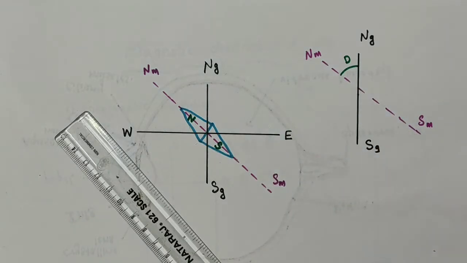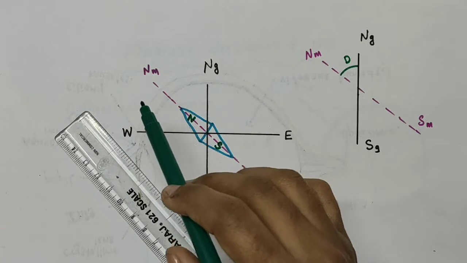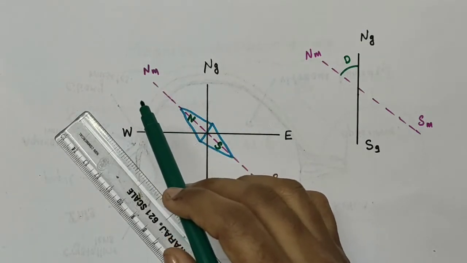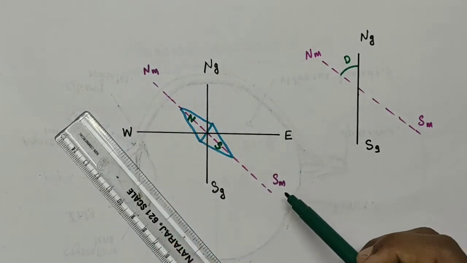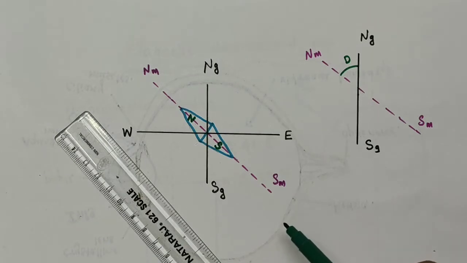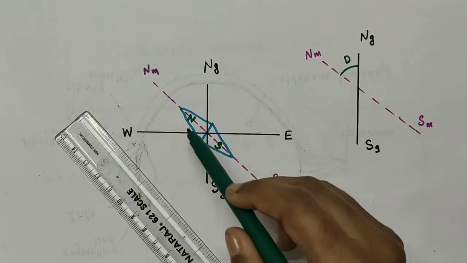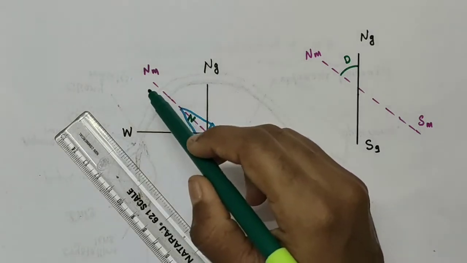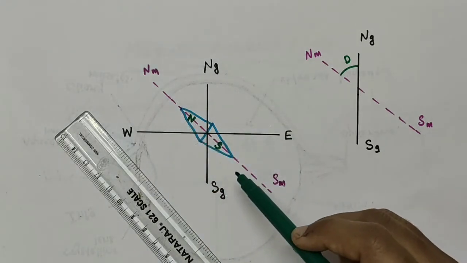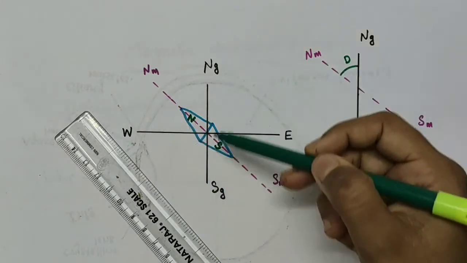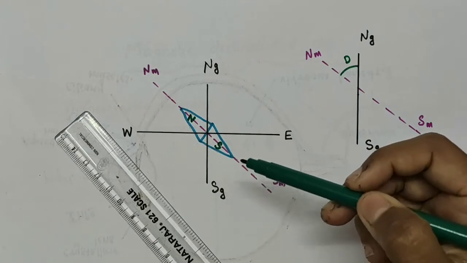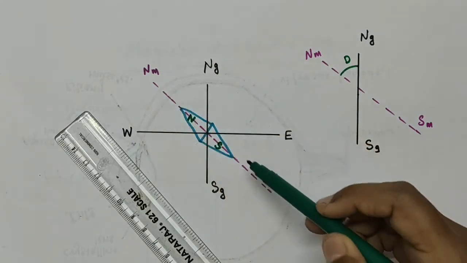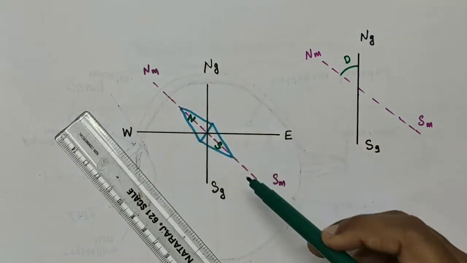The north pole will be pointing towards this direction and the south pole towards this direction, because we have already discussed that the north magnetic pole behaves like the south pole of a magnet, and the magnetic south pole behaves like the north pole of a magnet. So the compass needle will align along the magnetic axis, not along the geographic north and south direction.